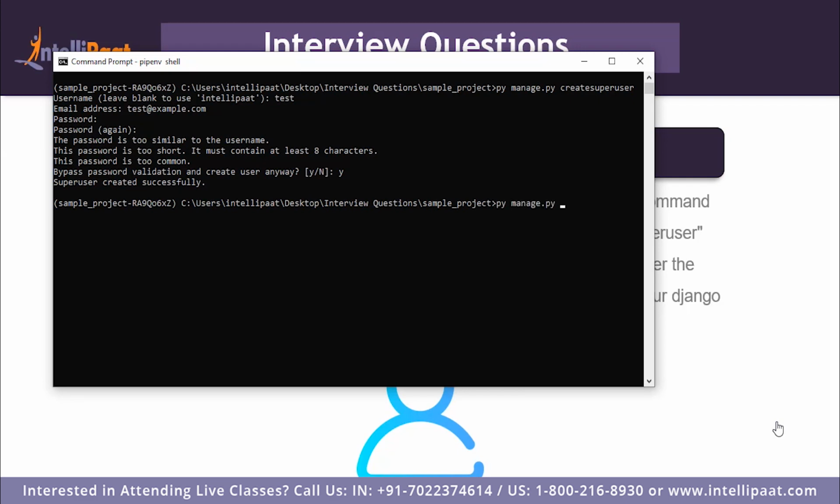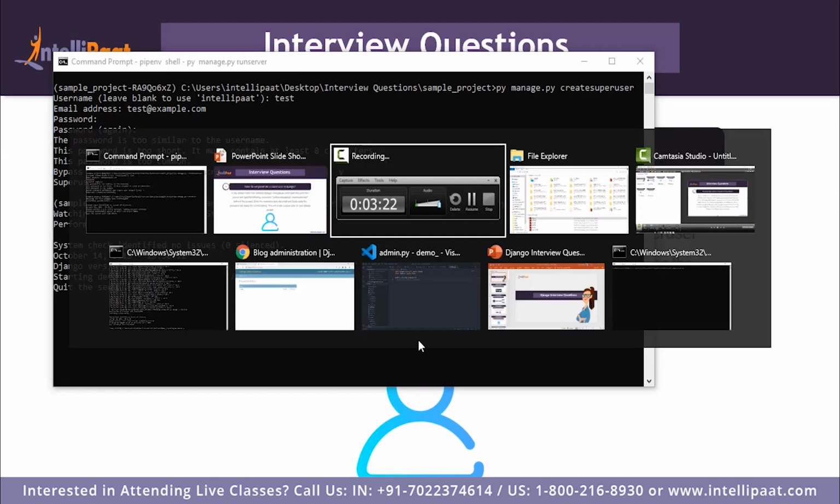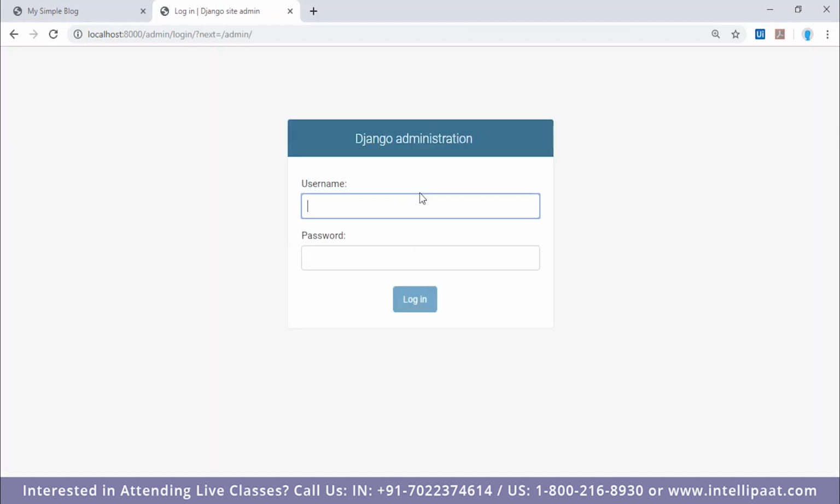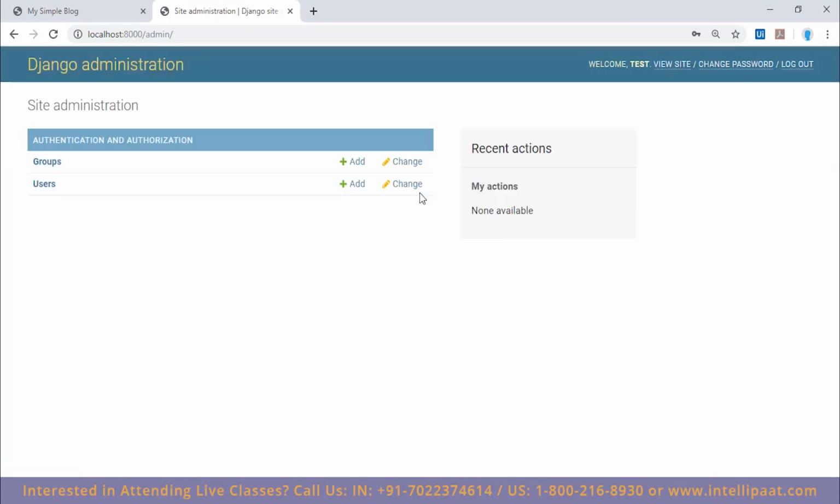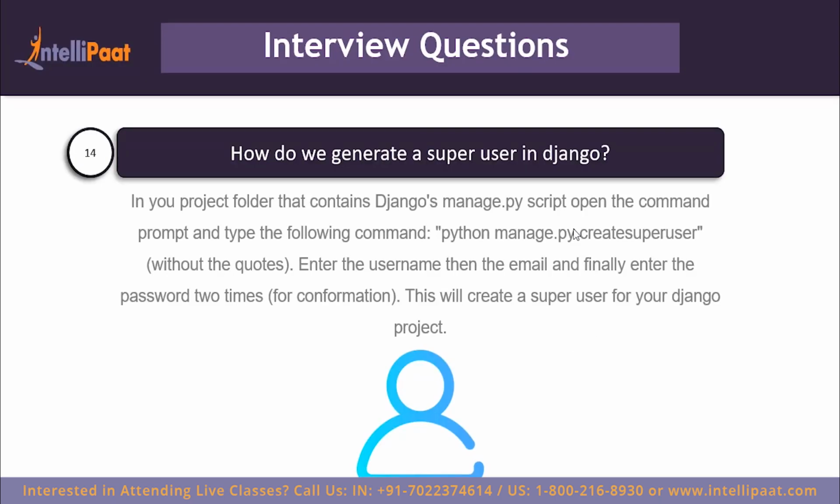Now if we run the server again and then go back to our site and use our test credentials to log in, as you can see, I have been able to log in using the user that I created right in front of you. So that's how you create a superuser in Python. Moving on to the next question.